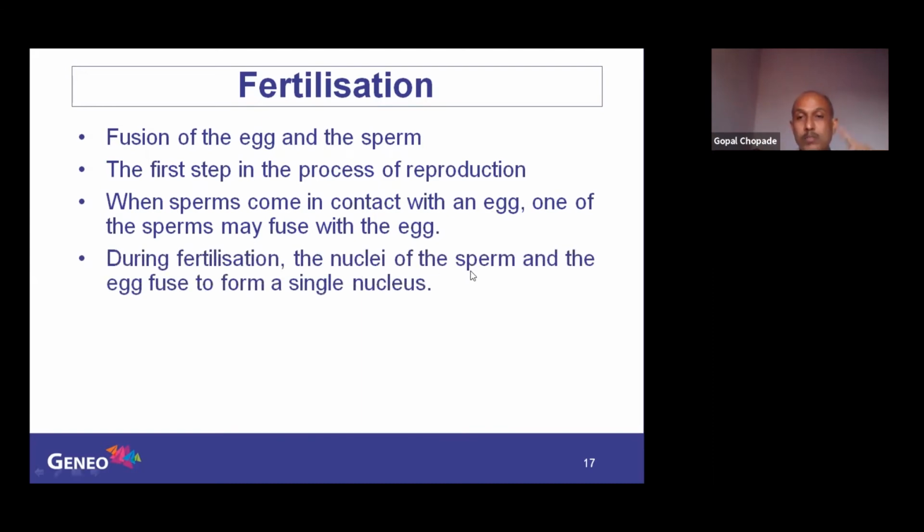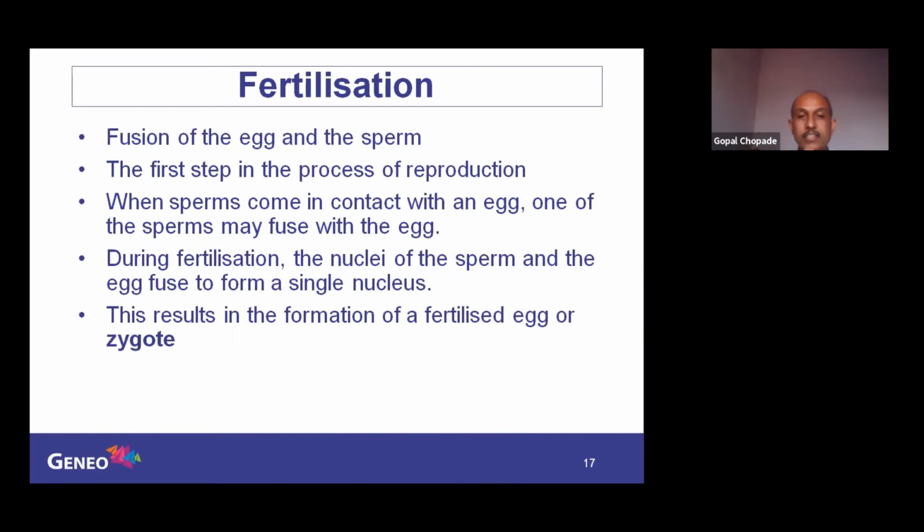The nuclei of the sperm, which carries characters from the father, and the egg fuse to form a single nucleus. That results in the formation of a fertilized egg, or zygote.